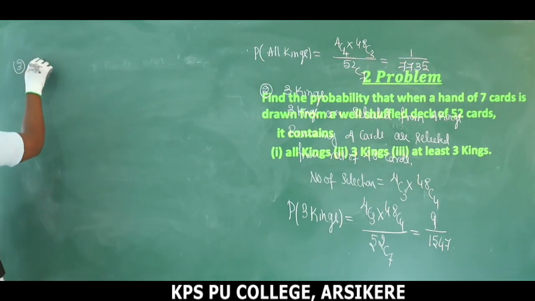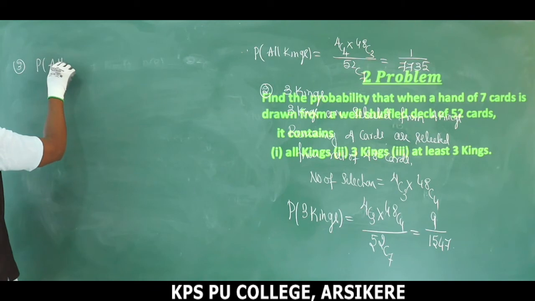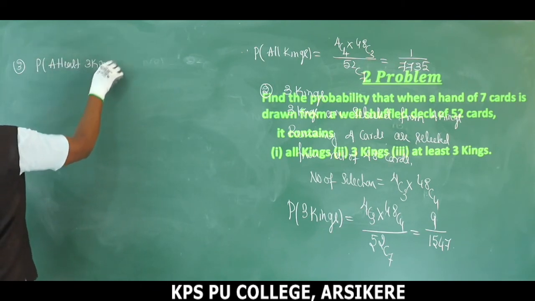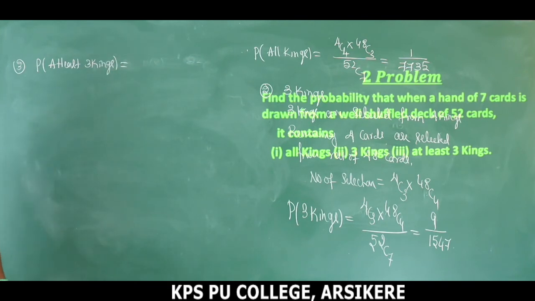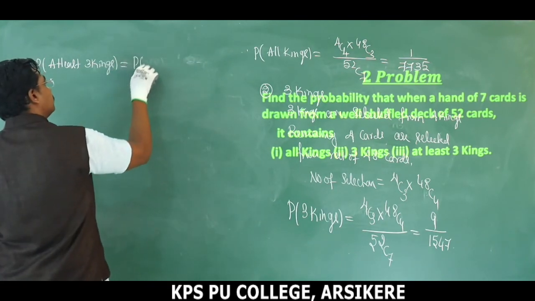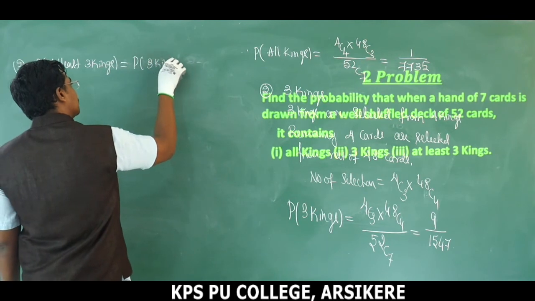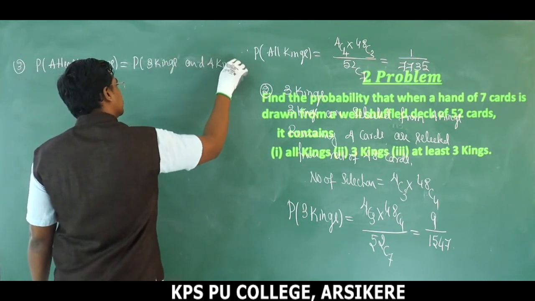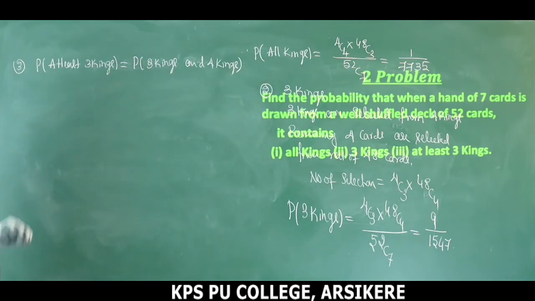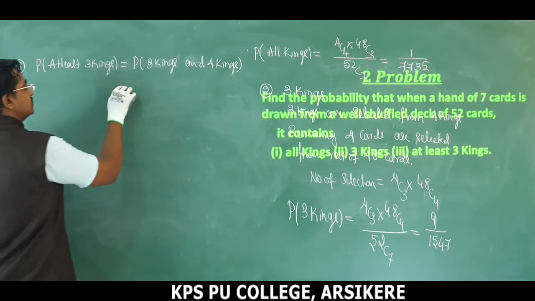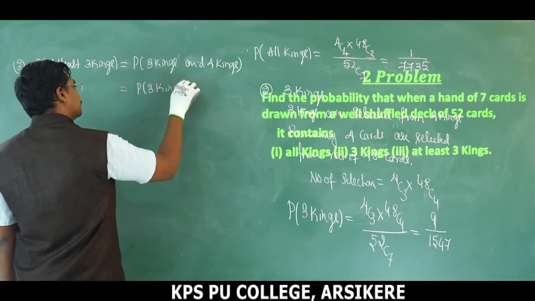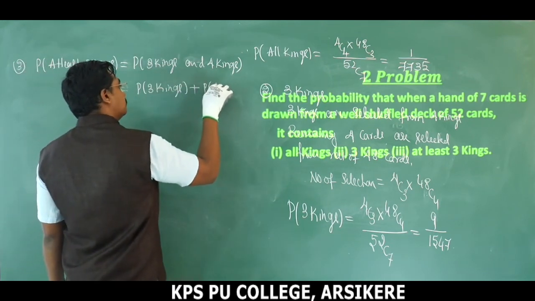Third one, probability of at least 3 kings. So at least 3 kings means probability of 3 kings and 4 kings, right? Both, you have to consider both here. Probability of getting 3 kings and probability of getting 4 kings. So the first one, this is probability of getting 3 kings plus probability of getting 4 kings.